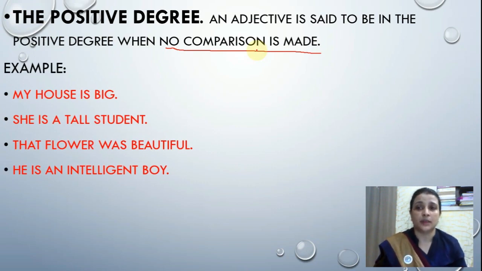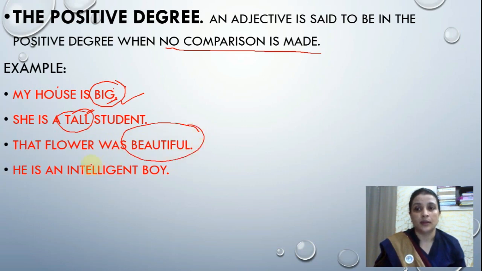My house is big. What is it saying? My house is big. So big is an adjective used for house. House कैसा है? Big है. Okay. So हाउस के लिए बिग का यूज किया है, बट इसमें बिग का कोई भी सेकेंड या थर्ड फॉर्म का यूज नहीं किया है. सो इट्स अ पॉजिटिव डिग्री फॉर्म. शी इज टॉल. Tall is used as an adjective, but it is in a positive degree form, or it is in the simplest form. The flower was beautiful. He is an intelligent boy.